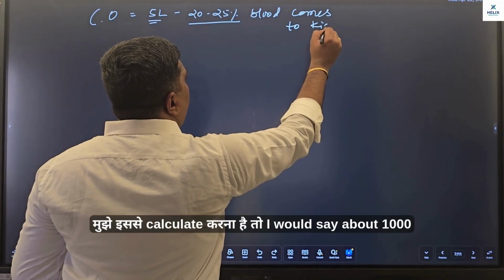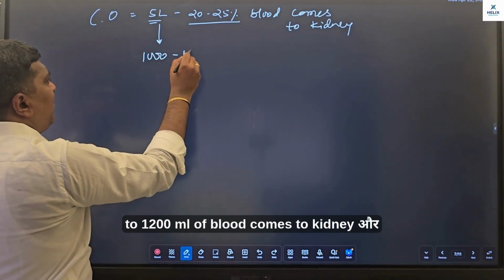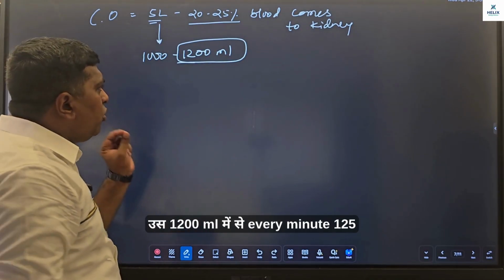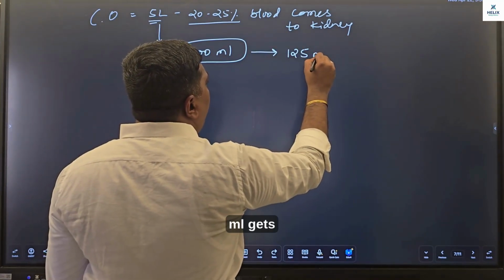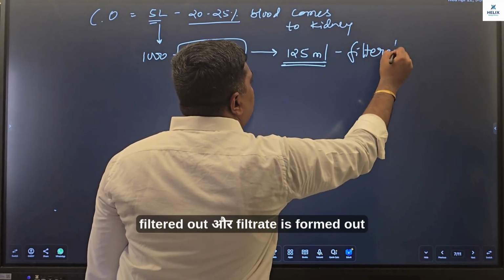Okay? So अगर मुझे इससे कैलकुलेट करना है तो I would say about 1000 to 1200 ml of blood comes to kidney. और उस 1200 ml में से every minute 125 ml gets filtered out or filtrate is formed.